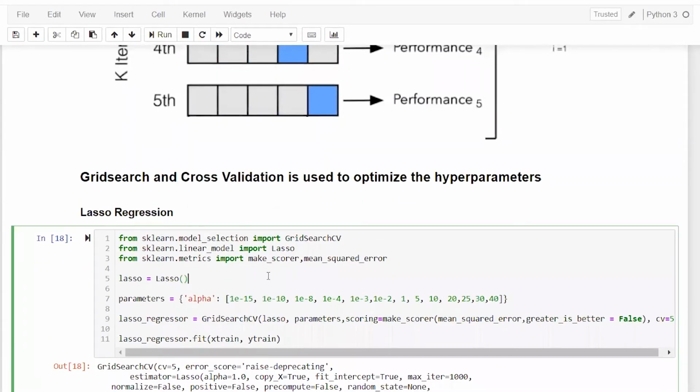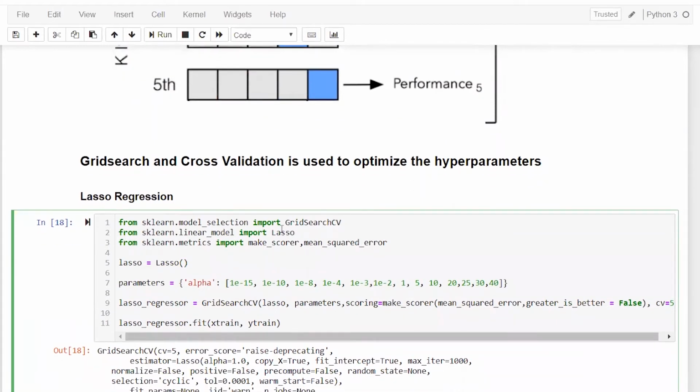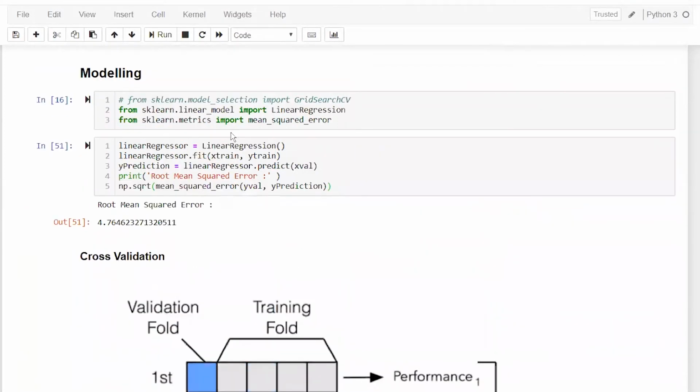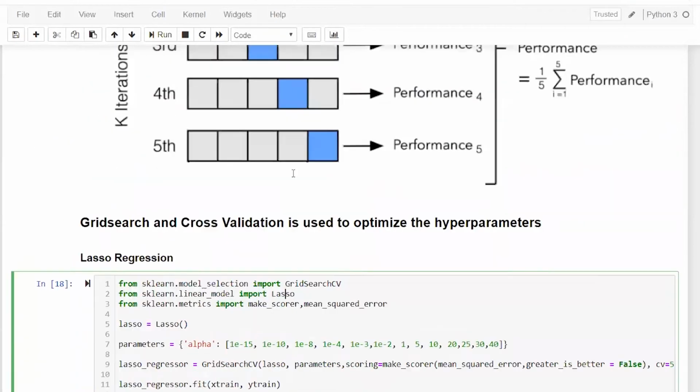So what I'm doing here, based on the mathematical equation you were seeing, is how we implement that in Python. For implementing in Python, what you have to do is very simple. I am using grid search, and that's why I am importing GridSearchCV from model selection. I'll tell you what is happening there. And then from sklearn, I am importing Lasso, that is another model. Earlier I was importing linear regression. In this case, I am importing Lasso.